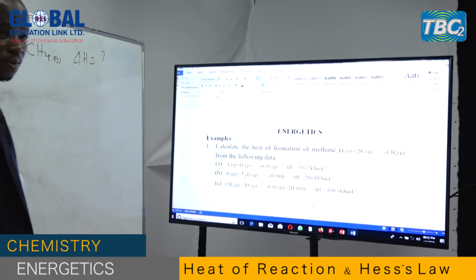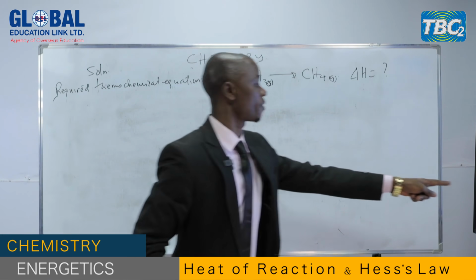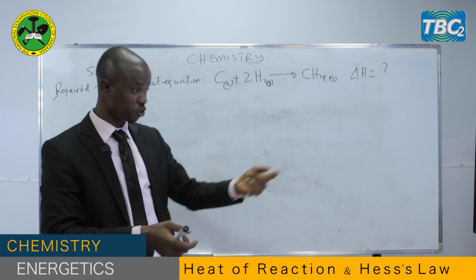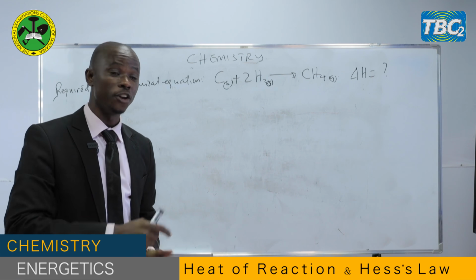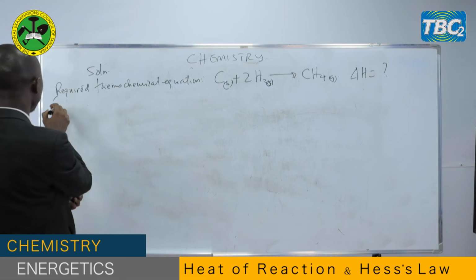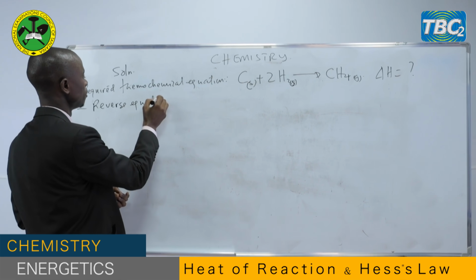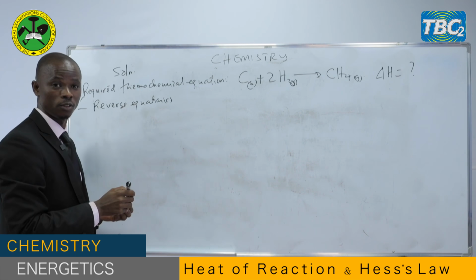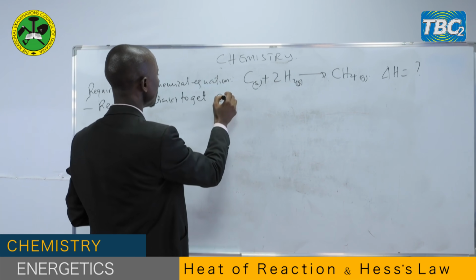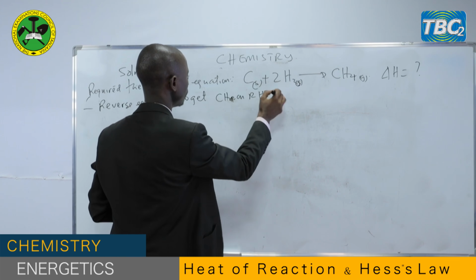What are you going to do? That means we have to change that methane to be on the product side. So we have to reverse equation C in order to make methane be on the right-hand side.